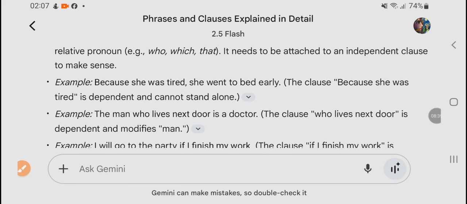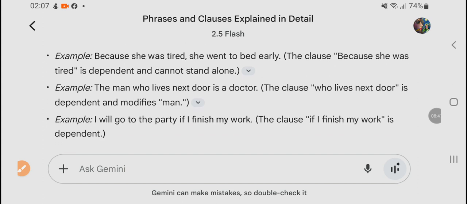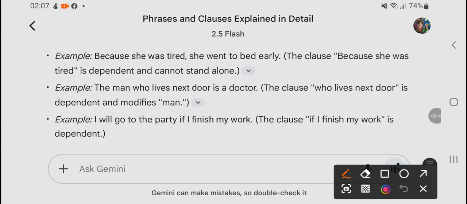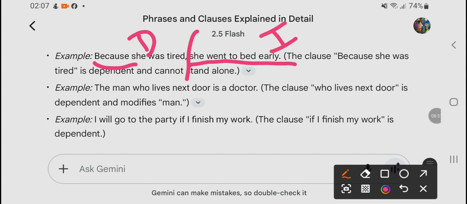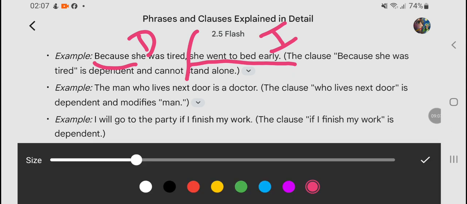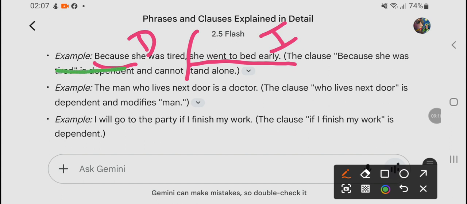Now, example: because she's tired. So this is a dependent clause. Because she's tired, so what happened? She went to bed early. This is an independent clause, right? The clause because she was tired is dependent and cannot stand alone. And that is why this clause is called a dependent clause. Because she was tired. This is a dependent clause, right?